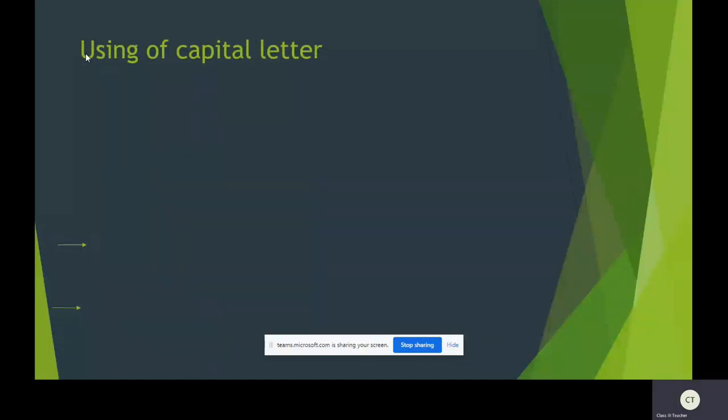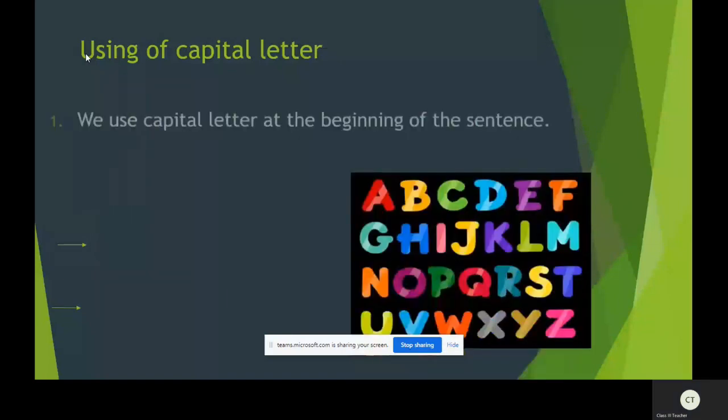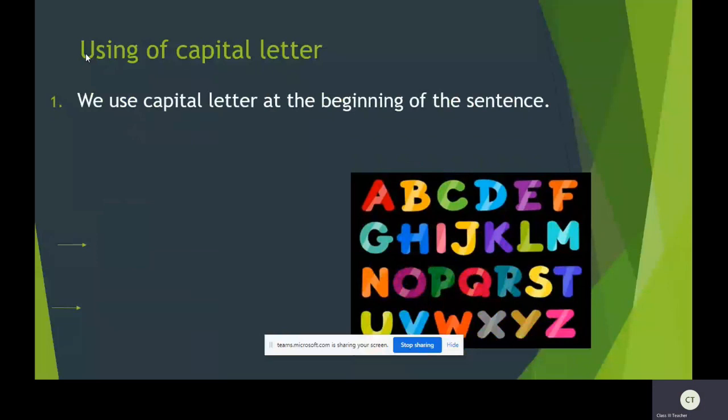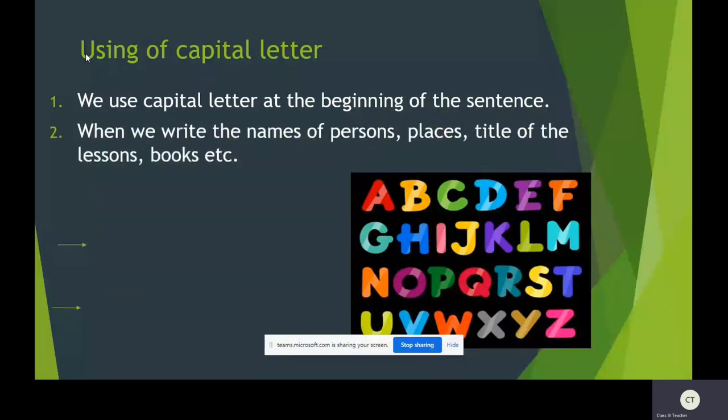Using of capital letter. We use a capital letter at the beginning of the sentence. We also use capital letters when we write the names of persons, places, titles of the lessons, books, etc. Let us see some examples.